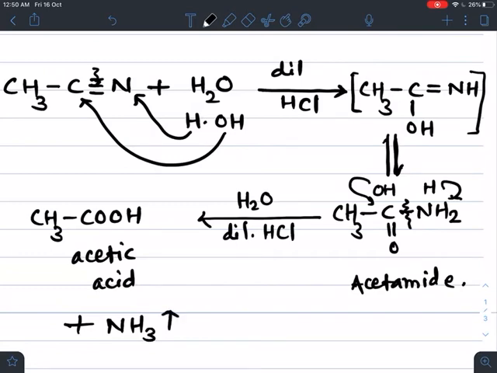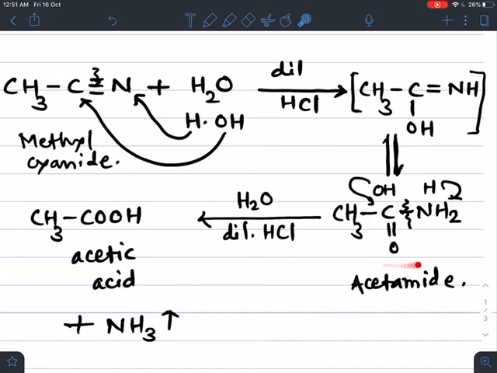So this is the reaction. Here this is methyl cyanide or ethane nitrile, which undergoes acid hydrolysis, addition of water. This OH is added to this carbon and H is added to nitrogen. Finally we get its unstable intermediate product, which becomes stable by tautomerism.